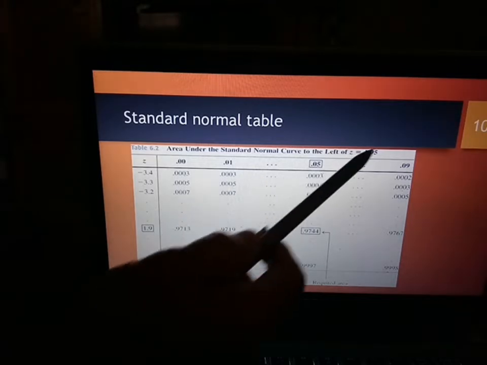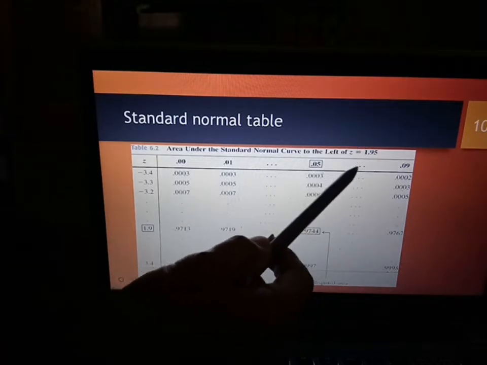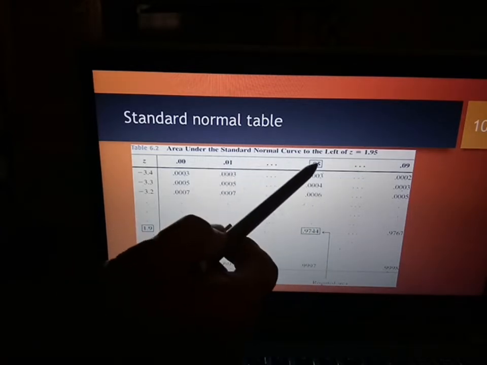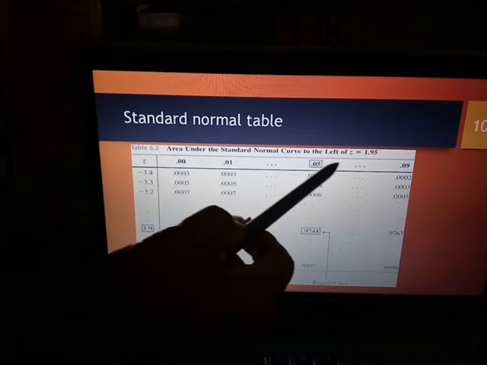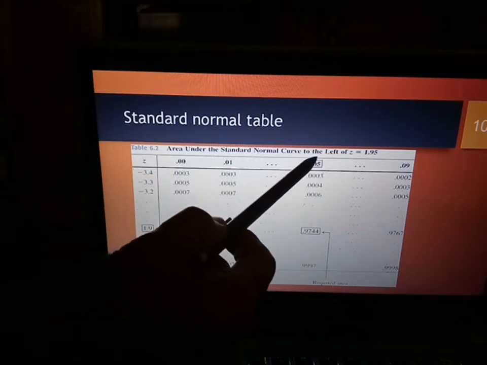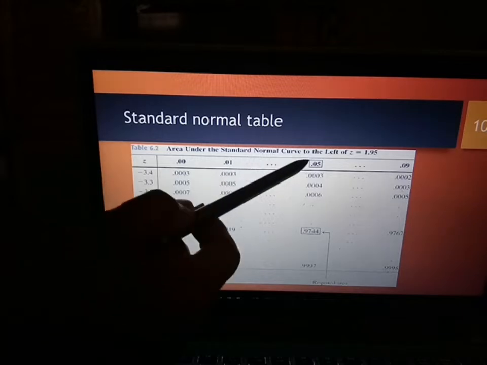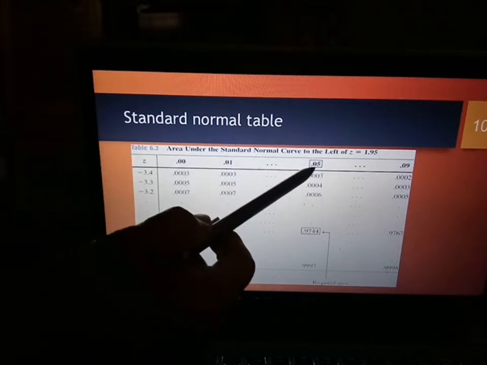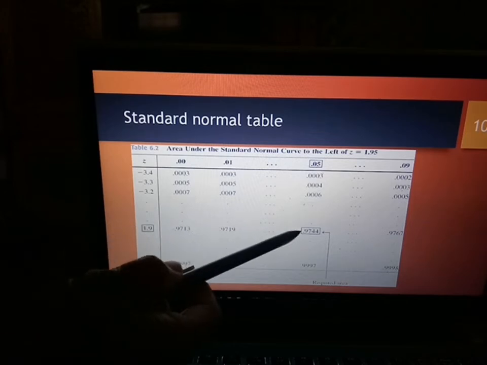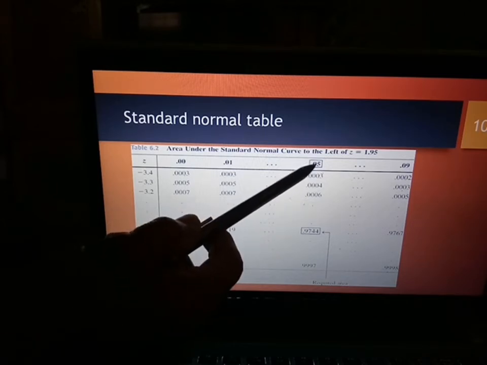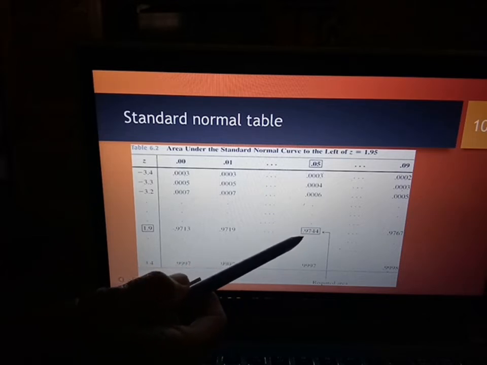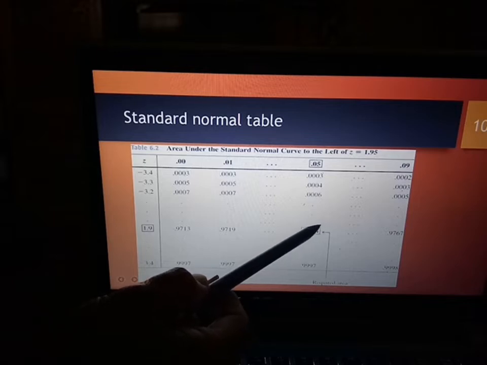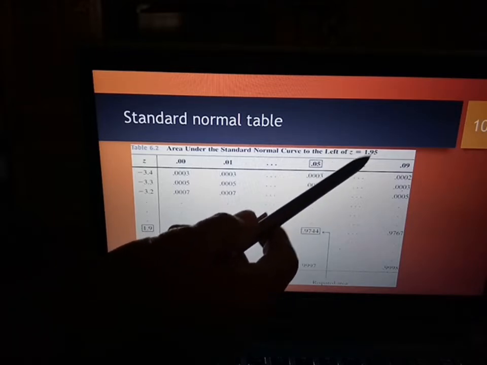Okay, 1.9 tambah 0.05 untuk jadikan 1.95. So 1.9 di sini, kemudian lagi 0.05 lihat pada nilai Z di atas sini. Okay, kemudian yang sepadan, the corresponding value of probability bila Z 1.95 adalah di sini, 0.9744. Ini cara kita lihat nilai probability bila Z equal to 1.95.